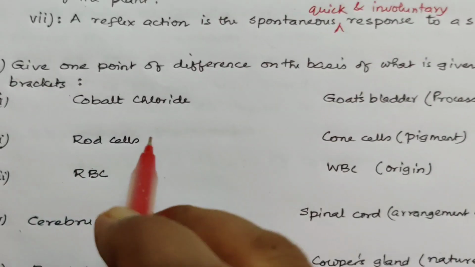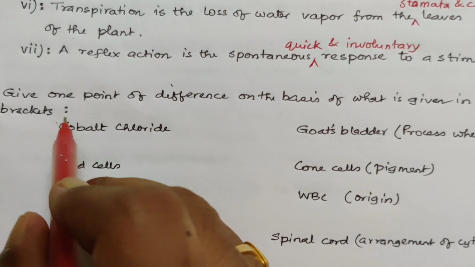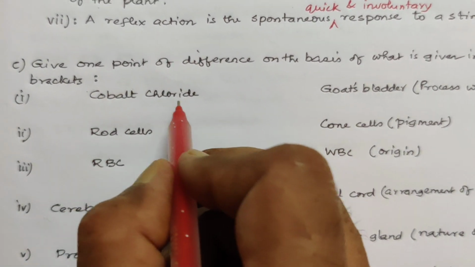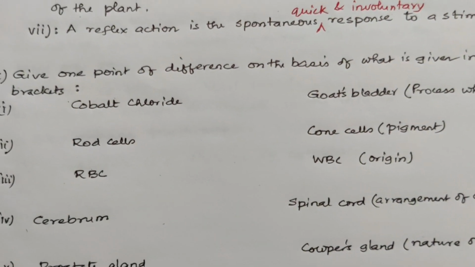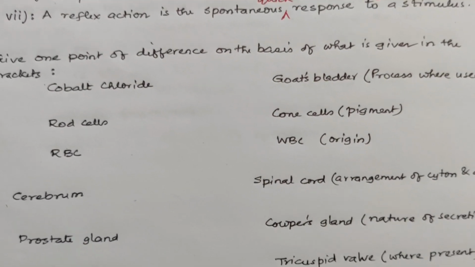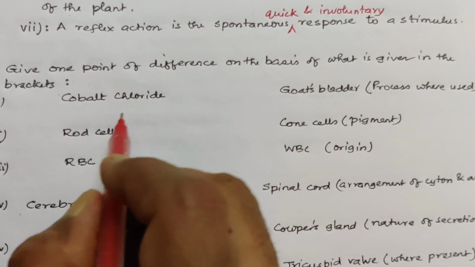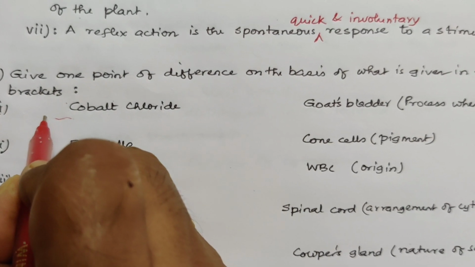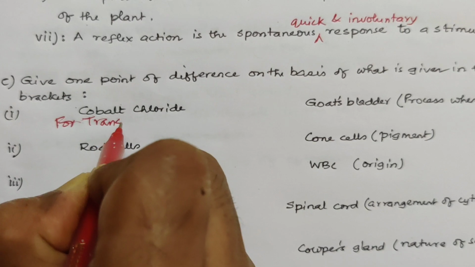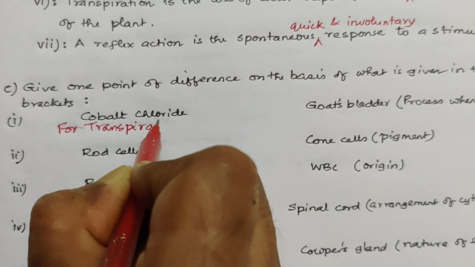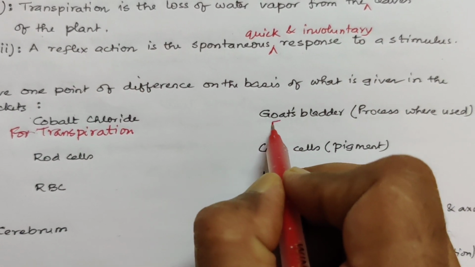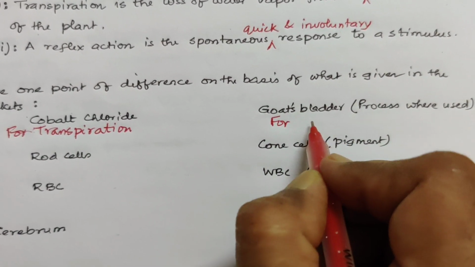Okay, fine. Coming to the next question, it is give 1 point of difference on the basis of what is given in the brackets. First is the difference between cobalt chloride paper and goat's bladder according to the process where they are used. Cobalt chloride is used for the process of transpiration. And goat's bladder is used for osmosis.